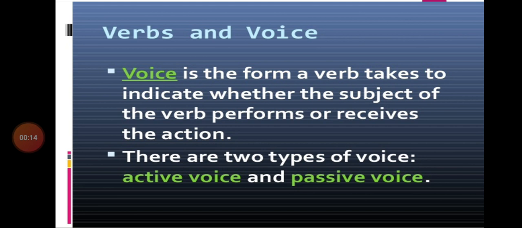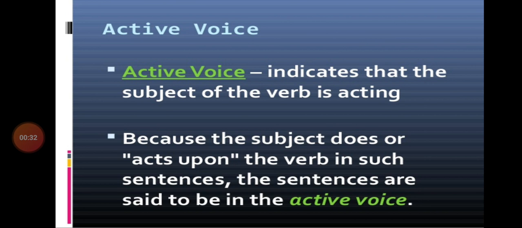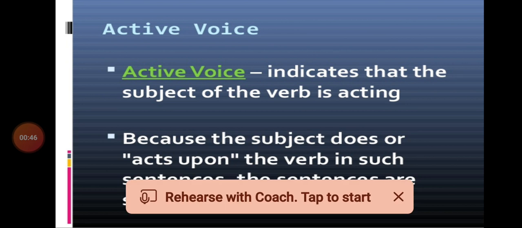Verbs and voice. Voice is the form a verb takes to indicate whether the subject of the verb performs or receives the action. There are two types of voice, active voice and passive voice. Active voice indicates that the subject of the verb is acting, because the subject does or acts upon the verb. Such sentences are said to be in the active voice.